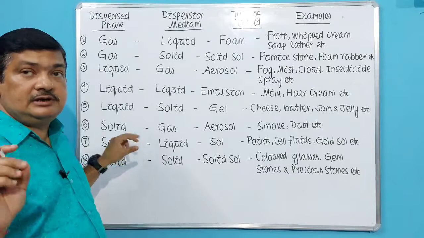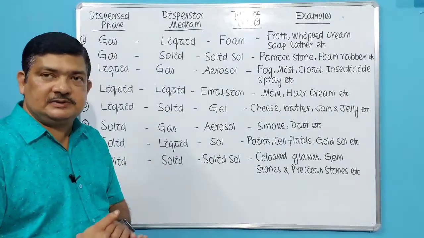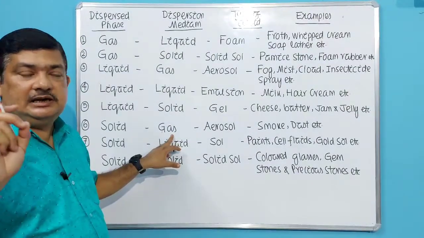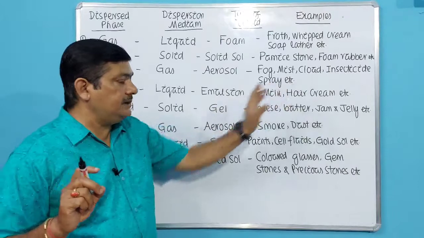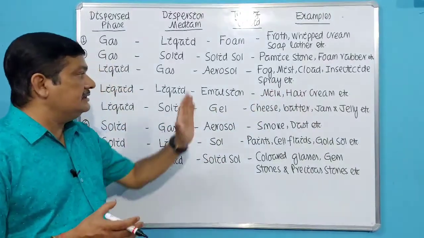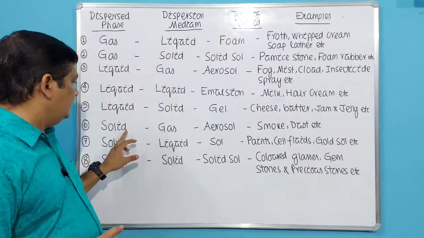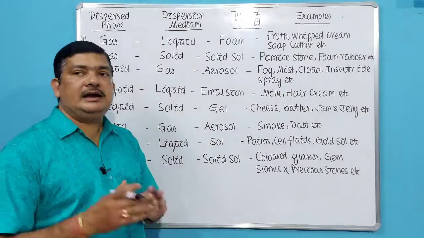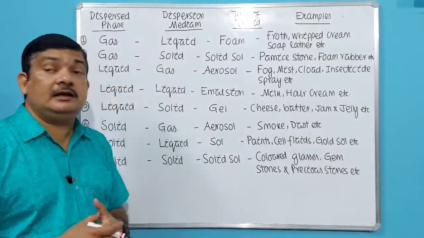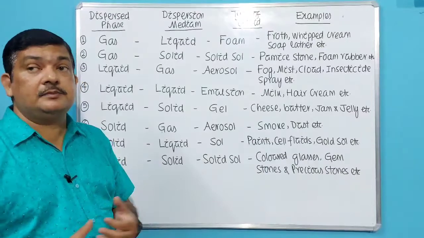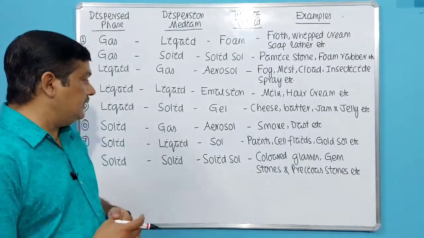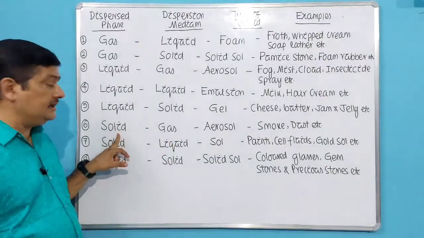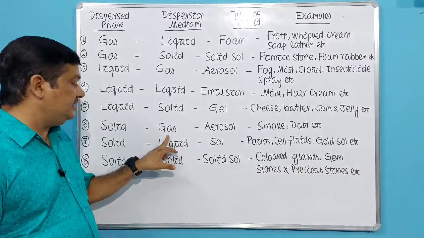So remember, aerosol can be of two types. In both the cases, the dispersion medium is gas. So when liquids are dispersed, it is liquid aerosol. That is fog, mist, cloud, etc. Better to remember as liquid aerosol. When solid is dispersed in gas, it is solid aerosol. That is smoke and dust, and the polluted emissions coming out of the vehicles, or vehicular emissions. They are examples of aerosols of solid in nature, where solid is the dispersed phase and gas is the dispersion medium.